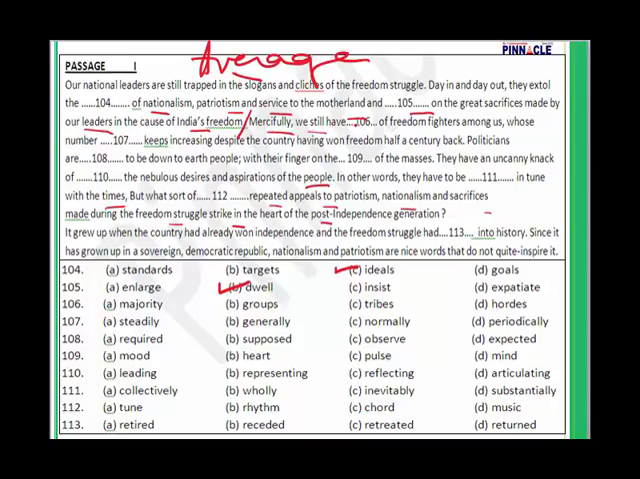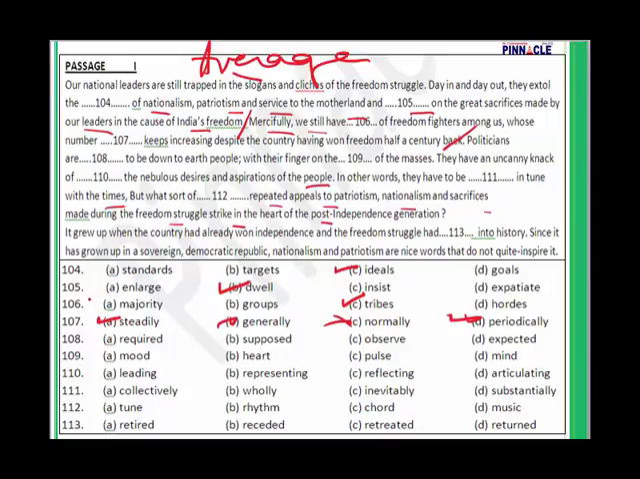Mercifully we still have tribes of freedom. We'll go with tribes. For question number 106, we still have tribes of freedom fighters among us whose number, after number we have for 107 we will go with A. 107A, whose number steadily keeps increasing. It can't be generally keeps increasing, normally keeps increasing, periodically it is incorrect. Steadily keeps increasing despite the country having won freedom half a century back.